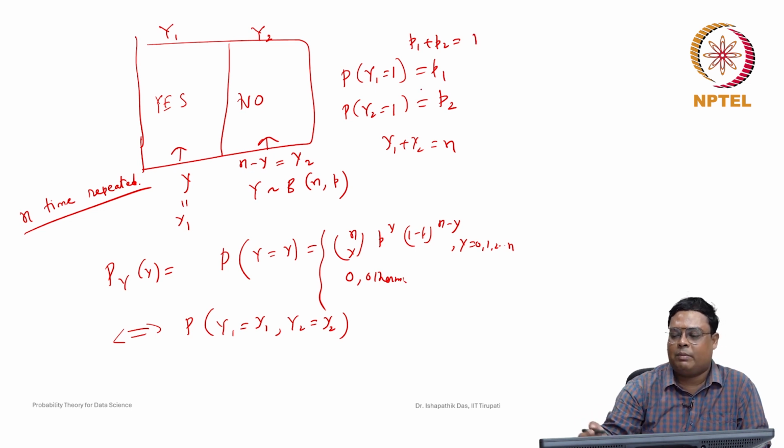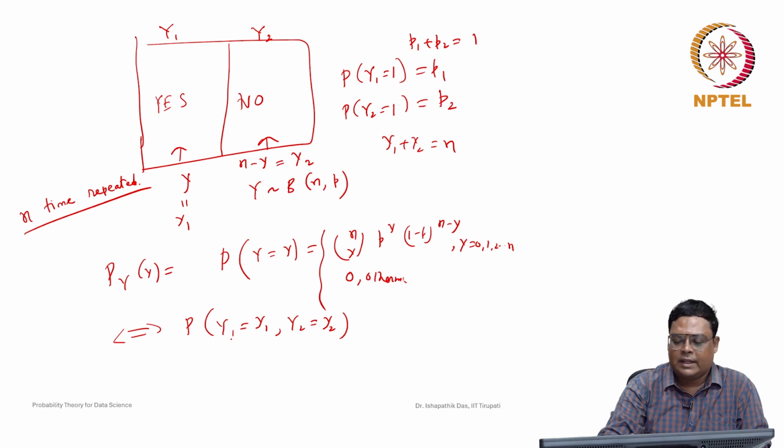So basically if you compare with our previous notation, p is nothing but p1 here, and 1 minus p is nothing but p2 here. And y1 is that whenever y is the random variable taking 1, and y2 is that whenever 1 minus y is taking 1. So y2 is nothing but 1 minus y. So that's why y2 will be 1 when y is taking 0.